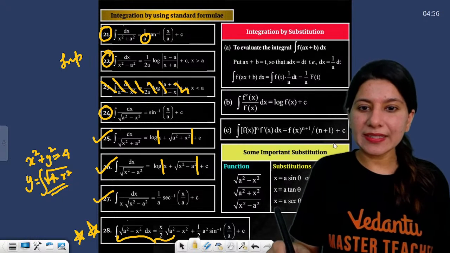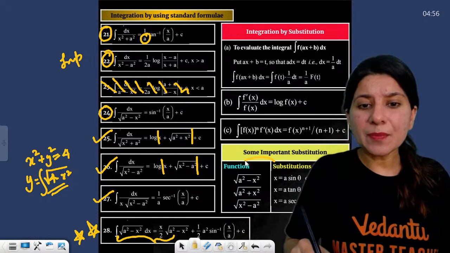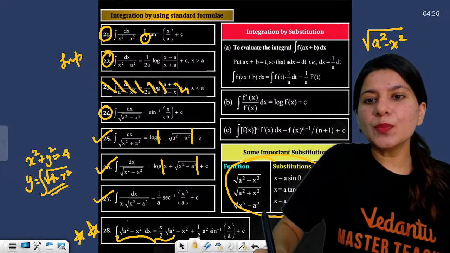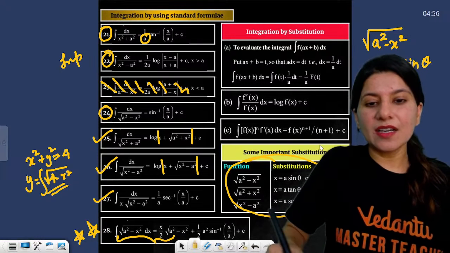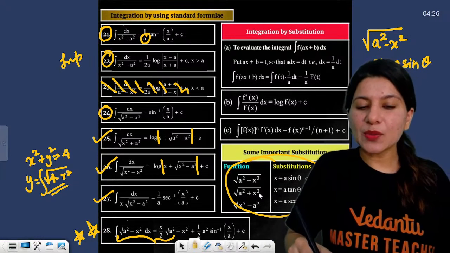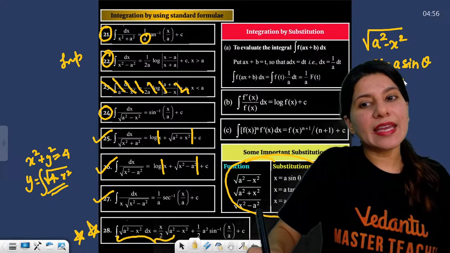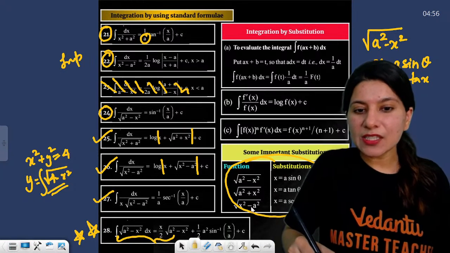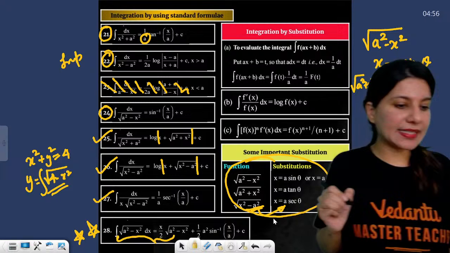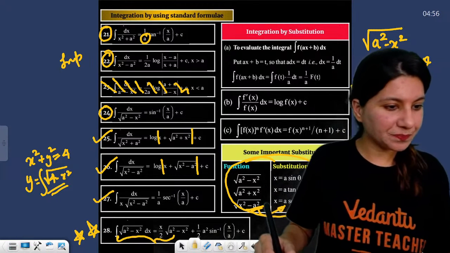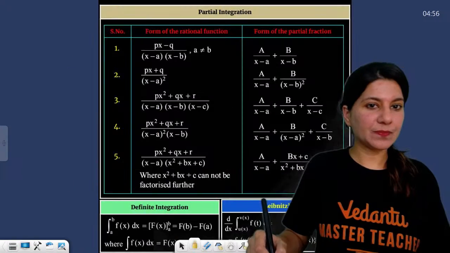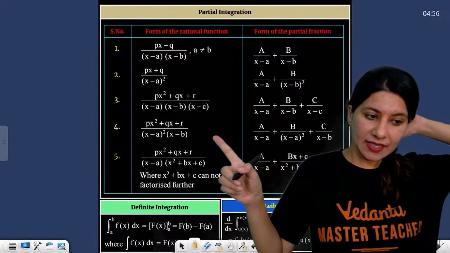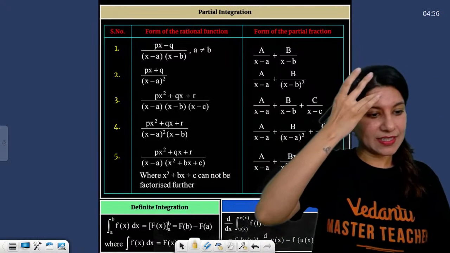Okay. All right. Yes, there are some important substitutions. The moment you see square root of a square minus x square, you put x equals a sin theta, right? The moment you see square root of a square plus x square, you put x equals a tan theta. And if you see x square minus a square, you put a sec theta. Okay. All right. Clear? Partial fraction. Yes, this is important, guys. This is important. Yes.